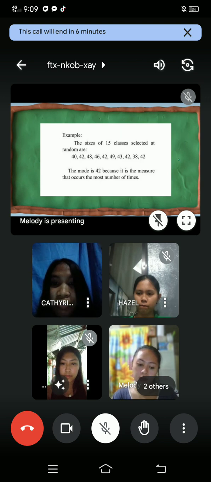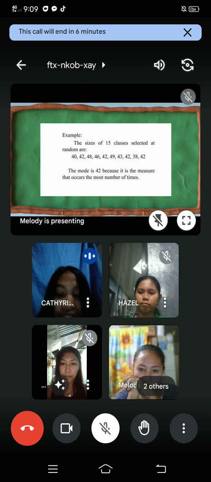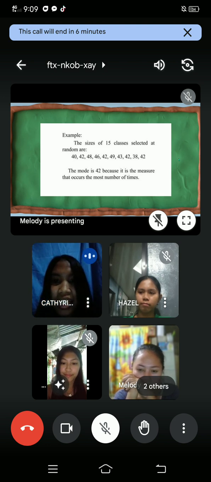For example, the sizes of 15 classes selected at random are 40, 42, 48, 46, 42, 49, 43, 42, 38, and 42. As you can see, 42 is repeating, so the mode is 42 because it is the measure that occurs the most number of times, and it is unimodal for the reason that 42 is the only number that is repeating. That's it for the mode.